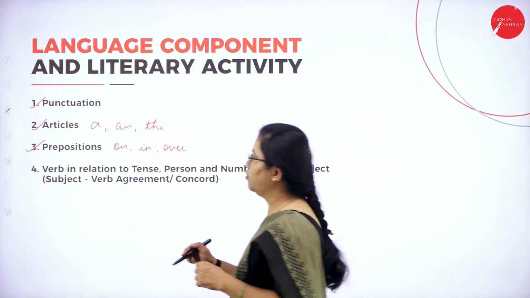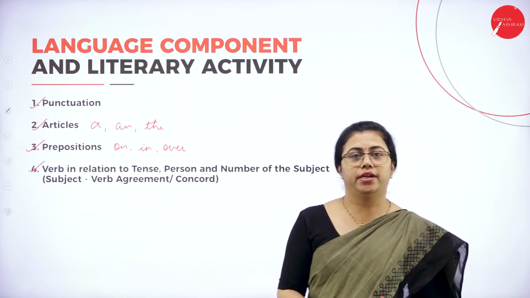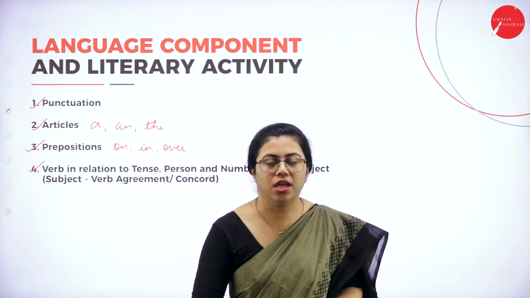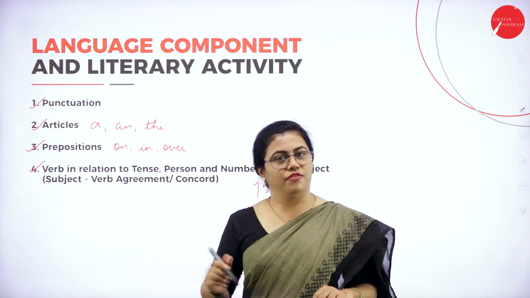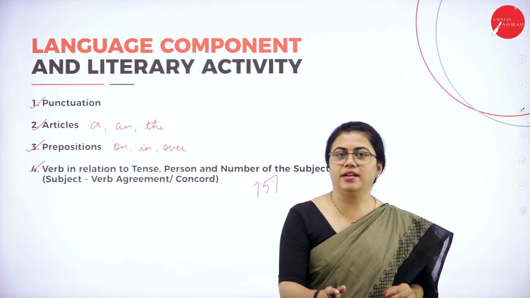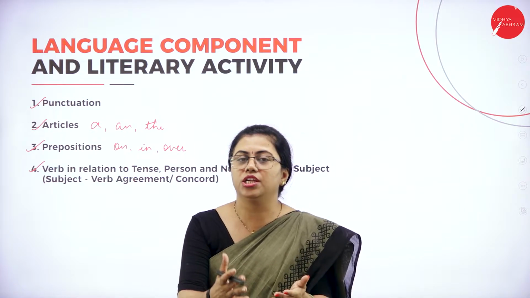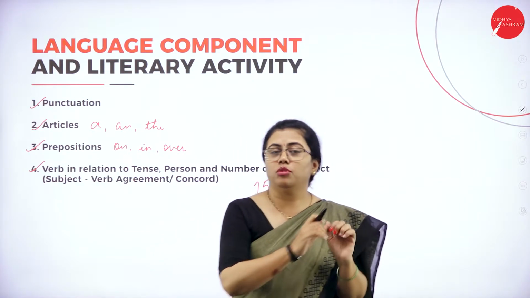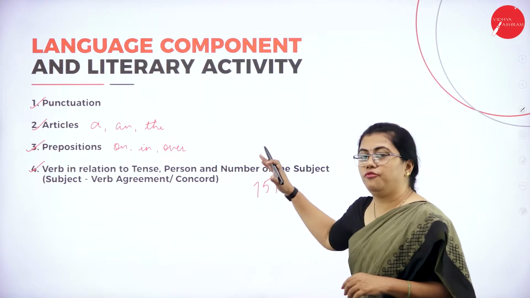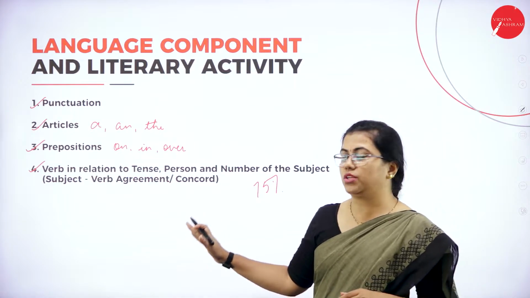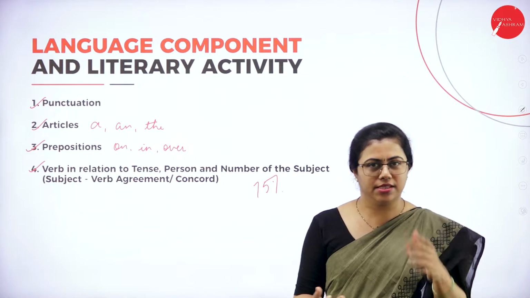So then the other one we have is subject verb agreement. This is the most important topic in English grammar. This constitutes almost 75% of the errors. If you get subject and verb agreement right, you understand it properly and use it correctly in your conversation or communication, you will get rid of almost 75% of your errors in communication. So this is very, very important. So subject verb agreement, or subject verb concord. We'll be going into detail in the coming sessions.